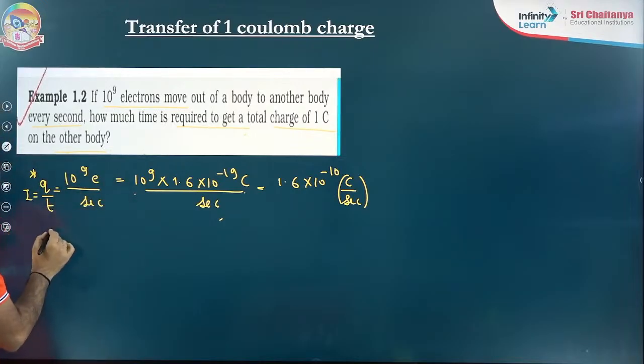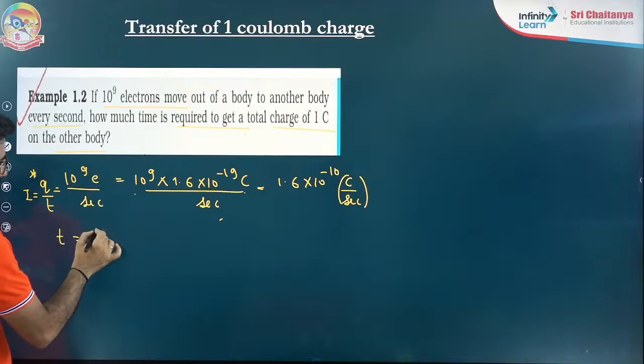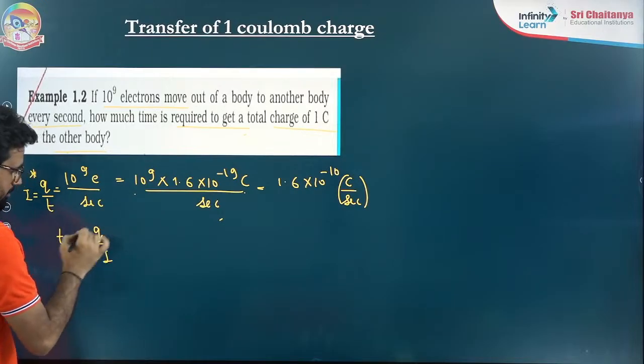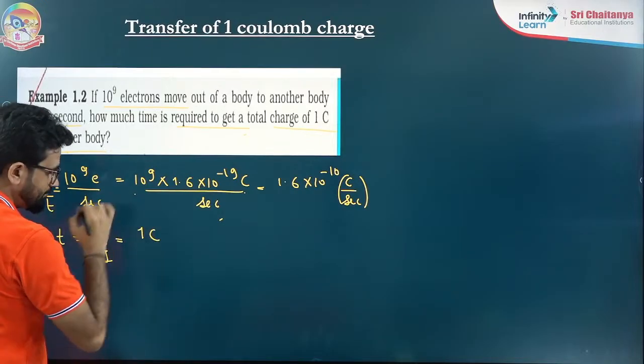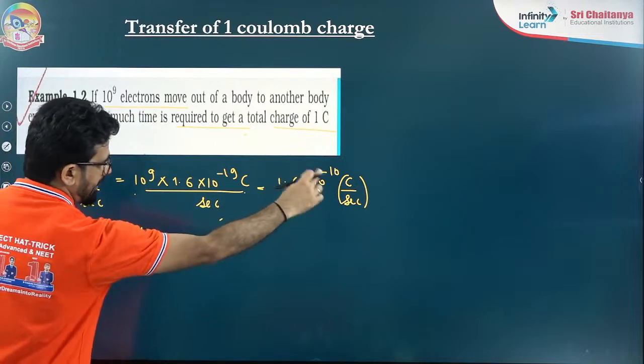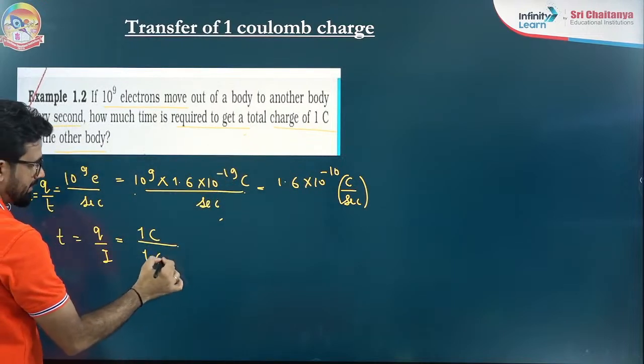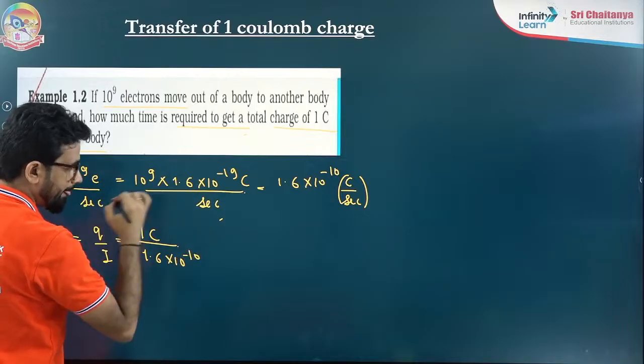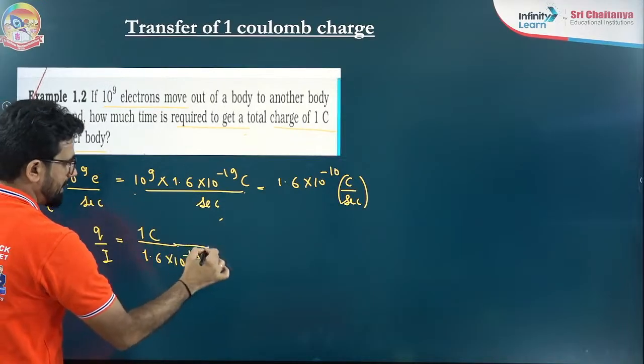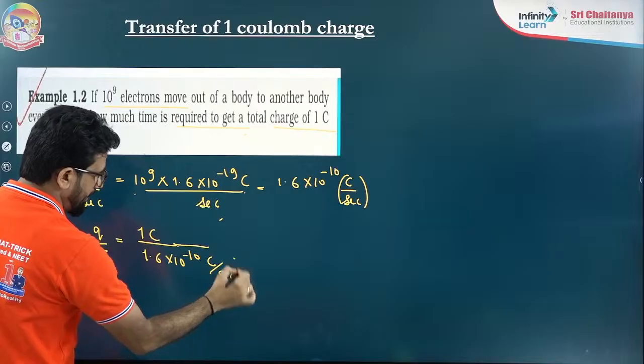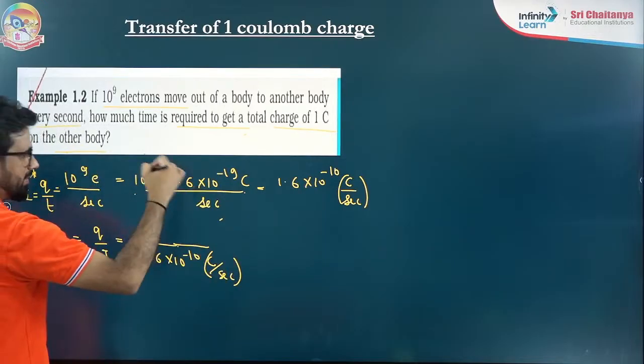So now the question comes to you, what is the time? Time is equal to Q by I. The total charge is equal to 1 coulomb. What is the I? Just now we have solved it, it is 1.6 into 10 to the power minus 10. Definitely it is coulomb per second, so coulomb cancels and this will go into seconds.